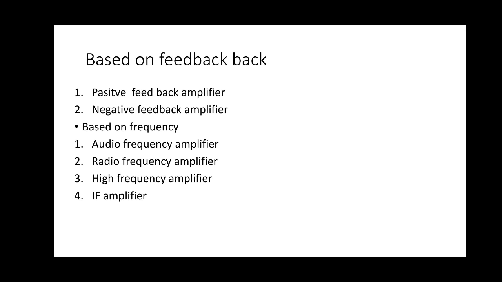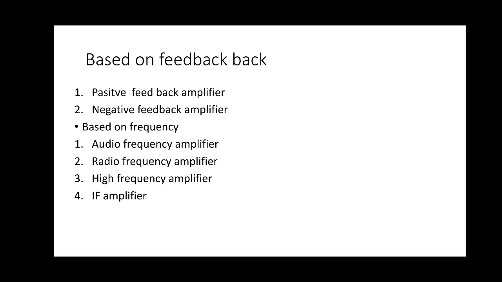Class A has a working angle of 360 degrees. Class B is 180 degrees. Class AB is 180 to 360 degrees. Class C is less than 180 degrees. Next, based on the primary function, the input signal applied: small signal amplifier and large signal amplifier. For small signal, as we already discussed, the input level is very low, so it is also called a voltage amplifier.